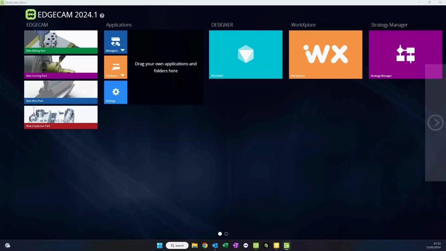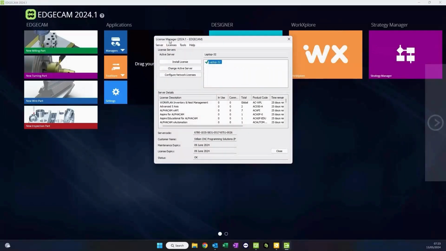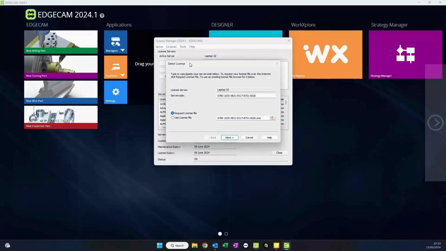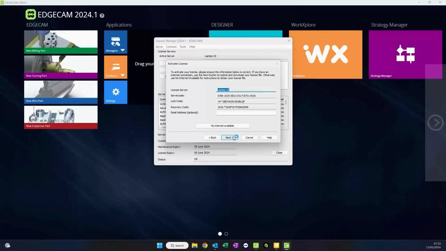Step 3. In the License Manager window, choose the option Install License. Step 4. Click Next to proceed, and then click Next again on the following screen. And then click Next again on the following screen. Step 5. The installation process may take some time, so please be patient and wait for it to complete.